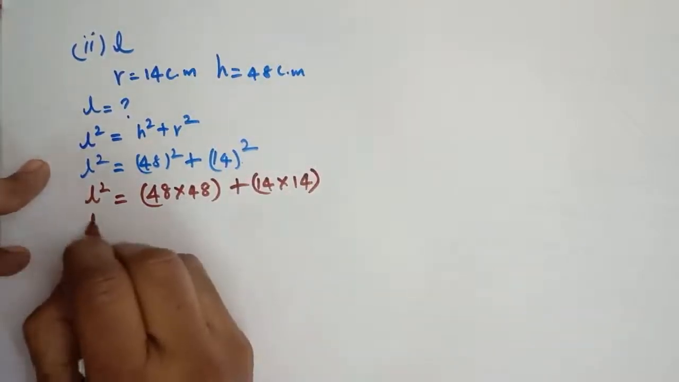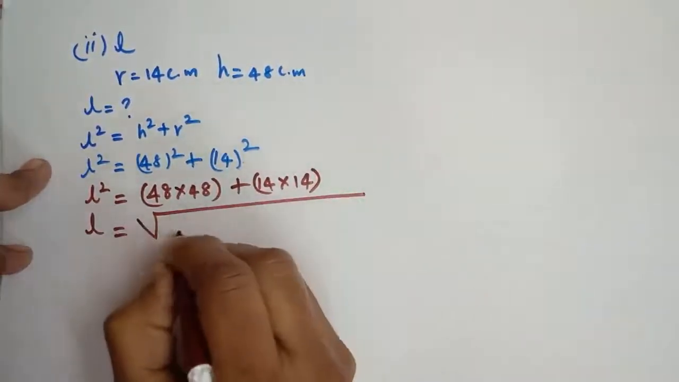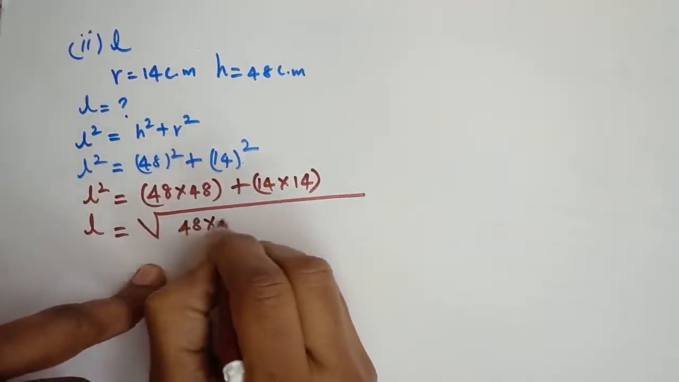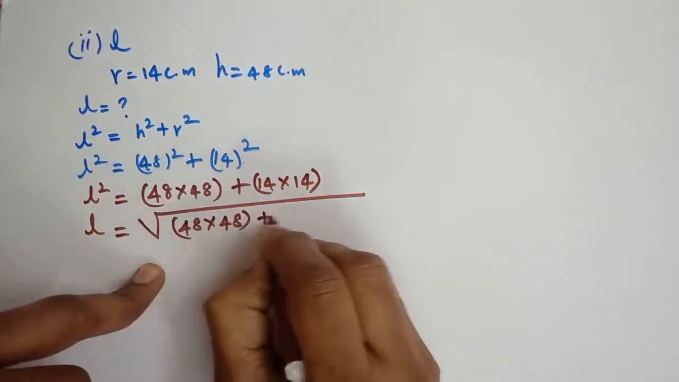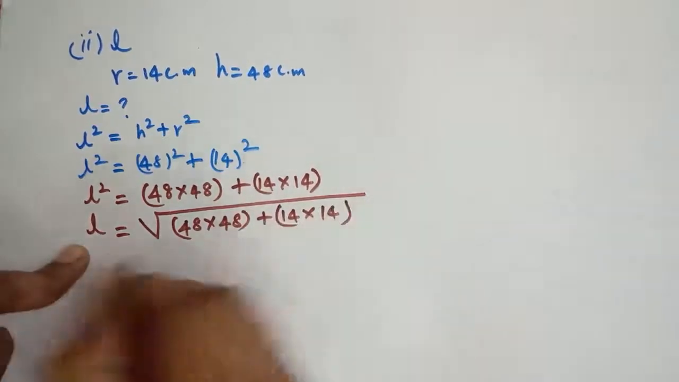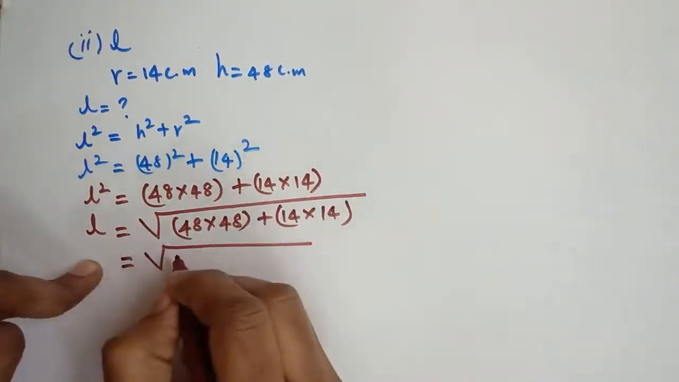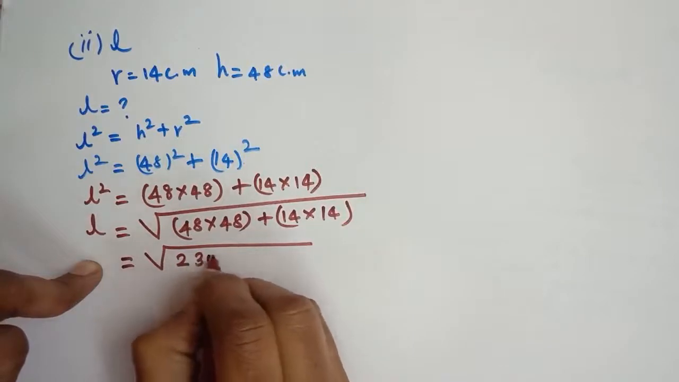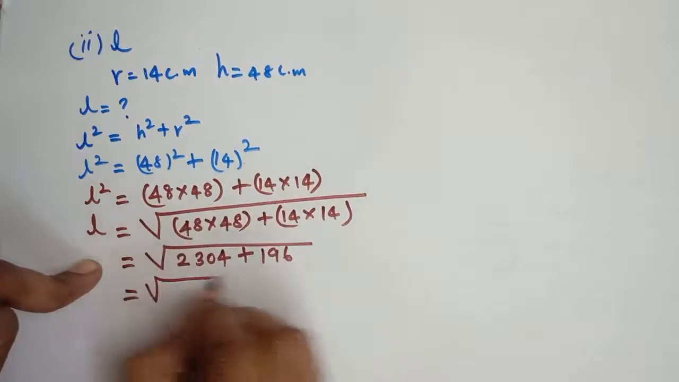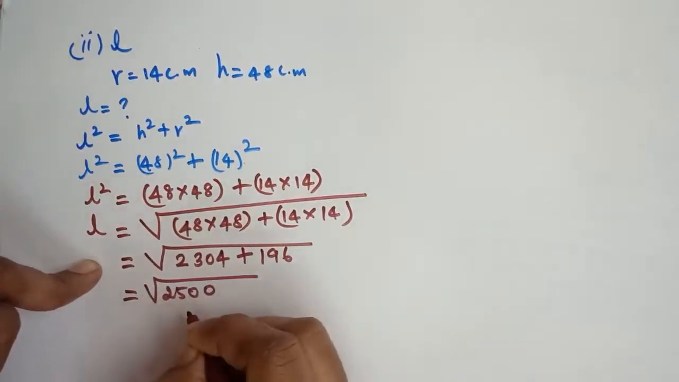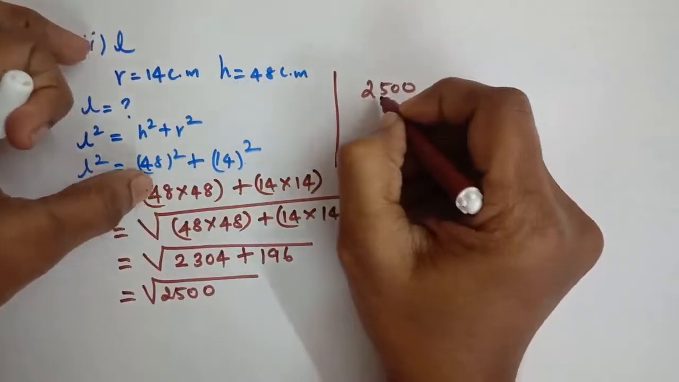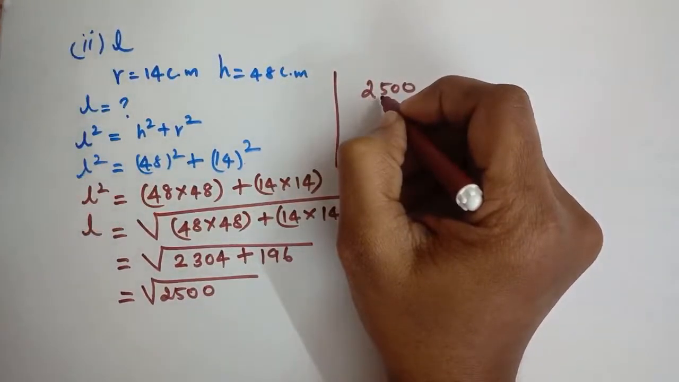So therefore L equals root of 48 into 48 plus 14 into 14, okay. That is 48 into 48, 2304, plus 14 into 14, 196. That is equal to root of 2500, okay. So 2500, students listen, 5 5s are 25, so you can easily write 50.